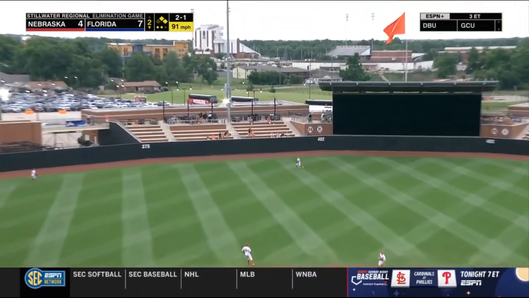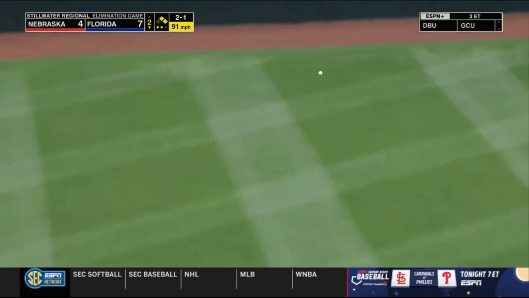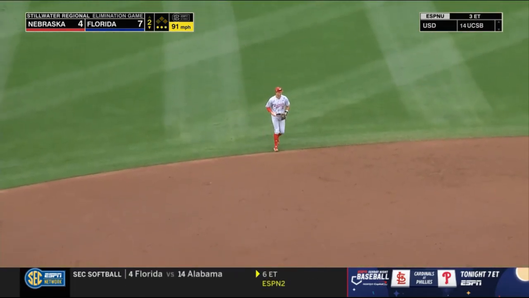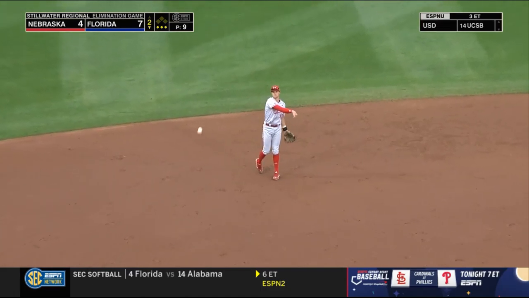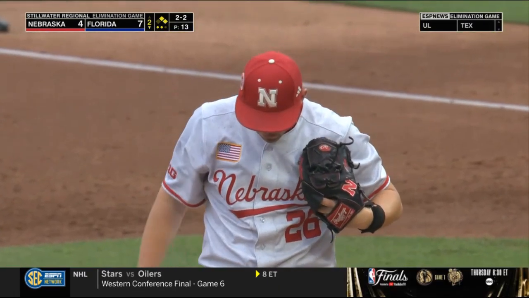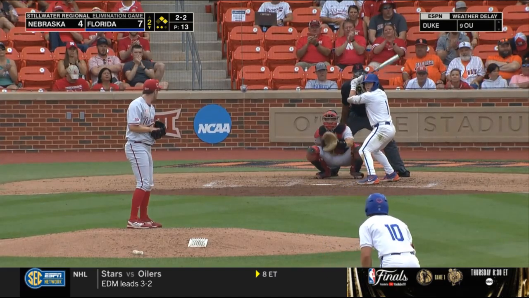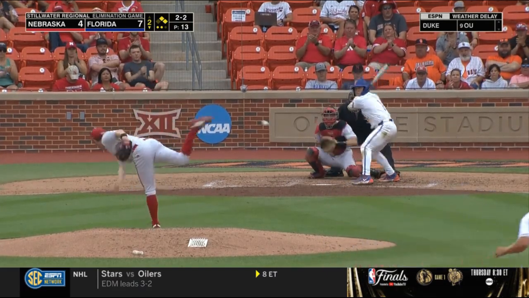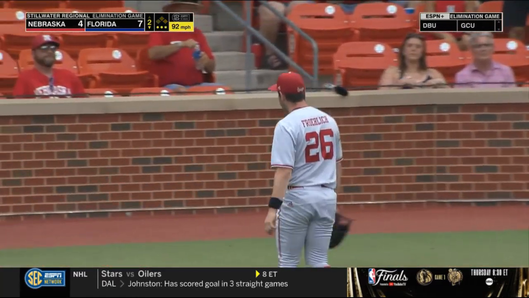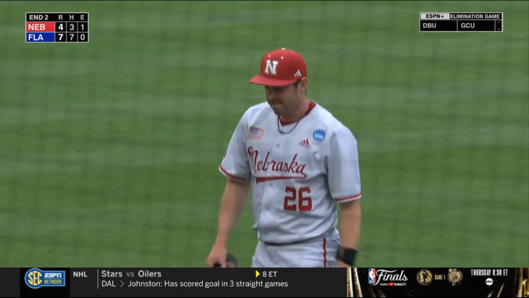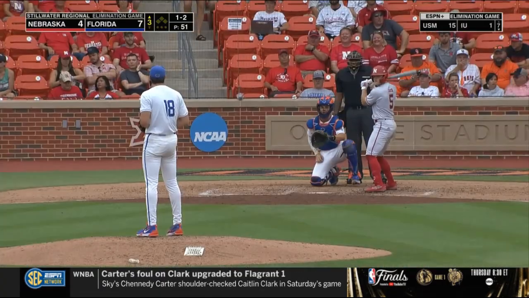Into center field, Silva drifting. Two down. Bottom of the third is what got this party started. Thomas, Dona, and Robertson all came up with hits, and now a strikeout to close the inning, but not before Florida pushes five runs across, including two on this shot. JMU sent South Carolina home 2-0.